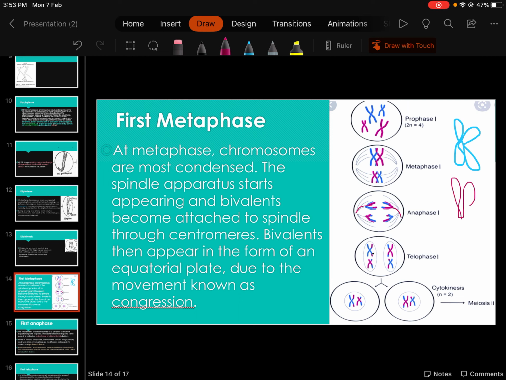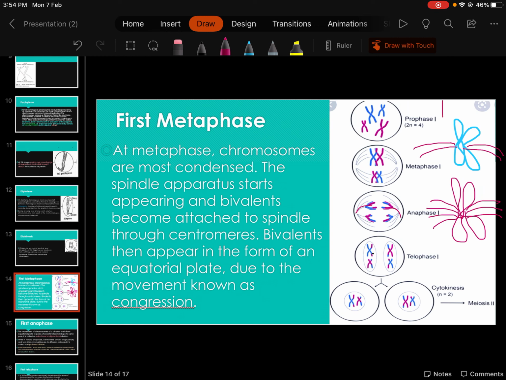They arrange themselves one by one, not side by side like in metaphase 1 of meiosis. So one spindle apparatus will join both sides of one homologous chromosome, and this pair will also join from both sides of the spindle apparatus.